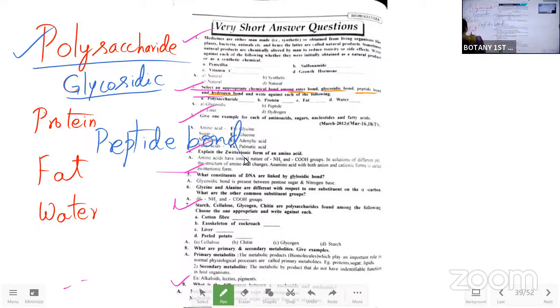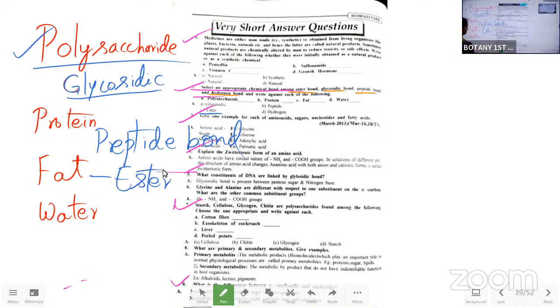Okay, the next one is the fat. Fat is another composition. What we know in my subject, and in chemistry also we know this, so use that. And now what could be the bond over here? Here it's the ester bond.